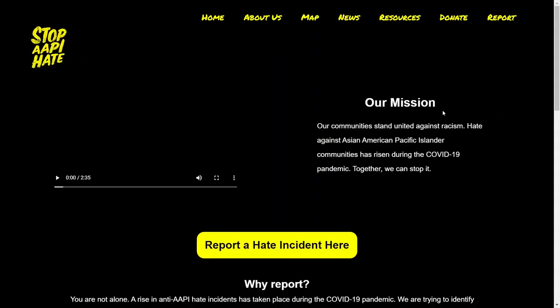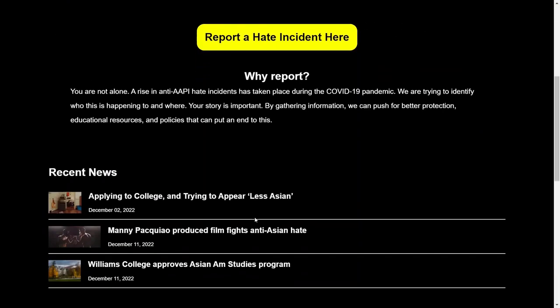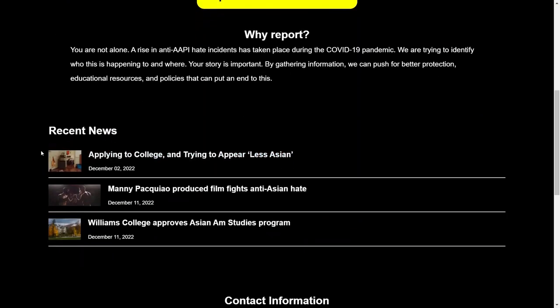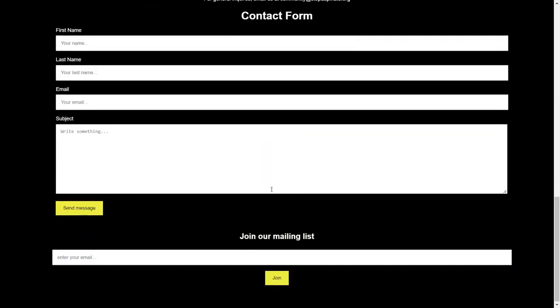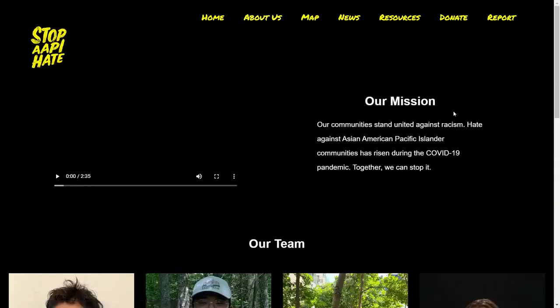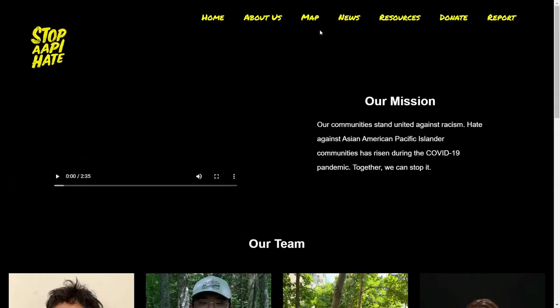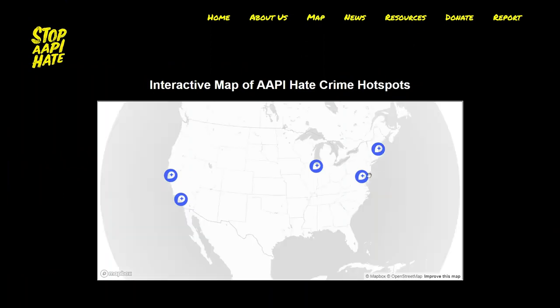This is our working prototype, and as you can see, the layout is exactly the same as the Figma. The report button is found in the middle, as well as a blurb on why it's important to report. Afterwards, you can find the news on the bottom, as well as contact information, contact form, and joining the mailing list. The About Us is very similar to the home page, except it shows our team and everything that we've worked on. The map is also super important.